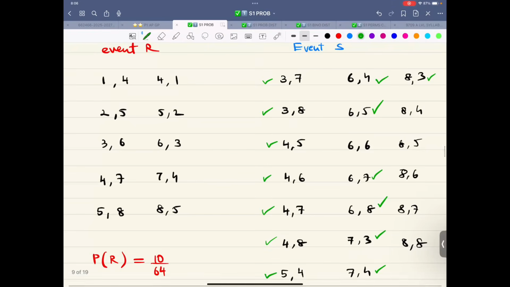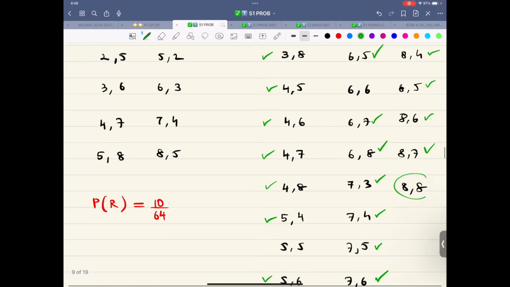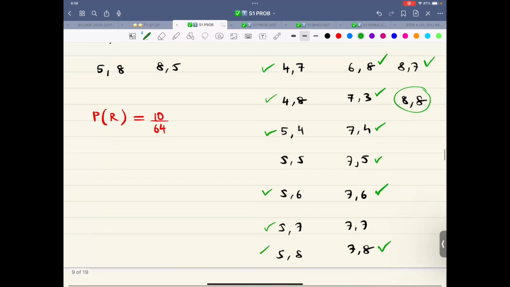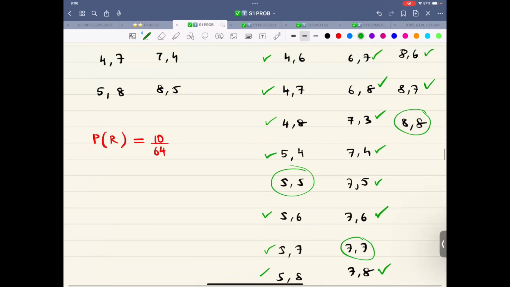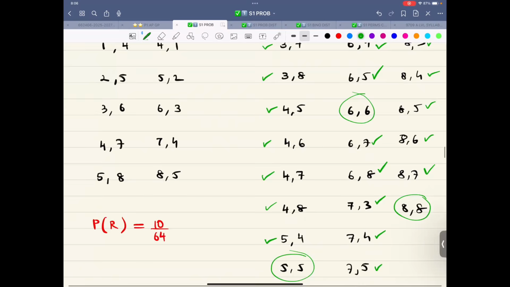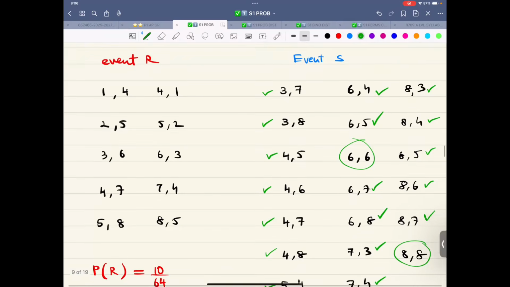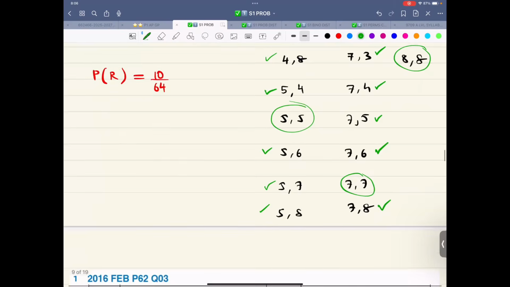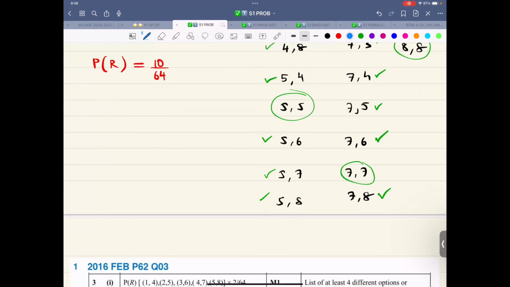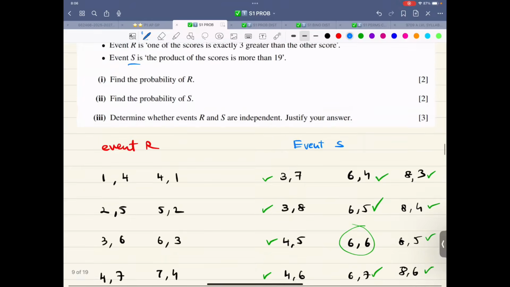You don't have to multiply by 2. 20, 21, 22, 23, 24, 25, and then 26, and then 27, and then 28. So since I've already written, you don't have to multiply by 2. So therefore, probability of S, that is 28 over 64. Now, these two things are done.